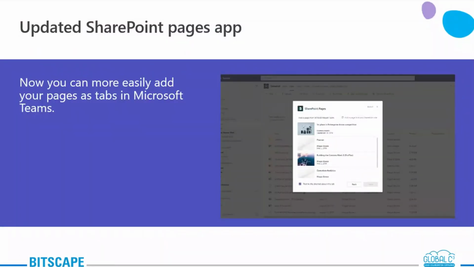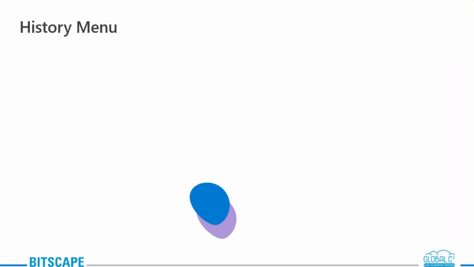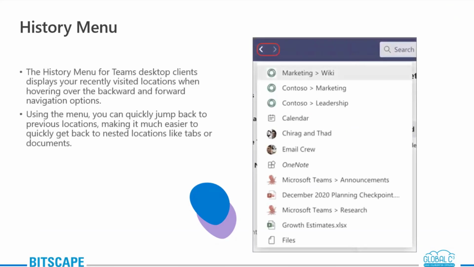All right, going back. History menu. Let's say you need to quickly and easily get back to the areas that you have recently been in Teams. All you need to do is open the history menu by hovering over the back arrow and forward arrow, which are located near your search bar. I'll show you. I hope you can see it through this image.